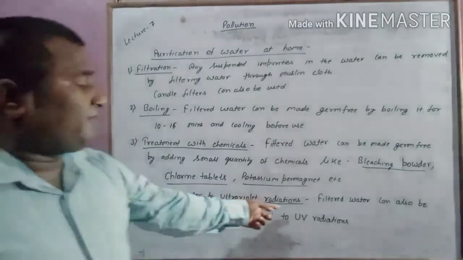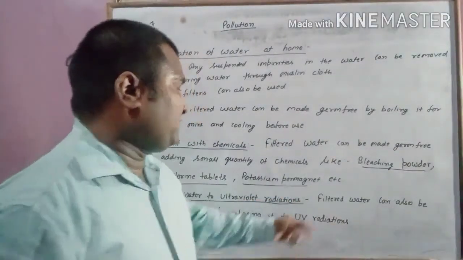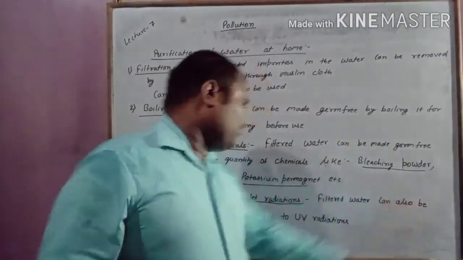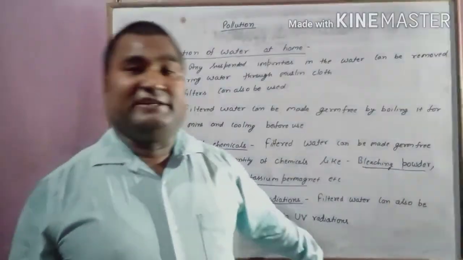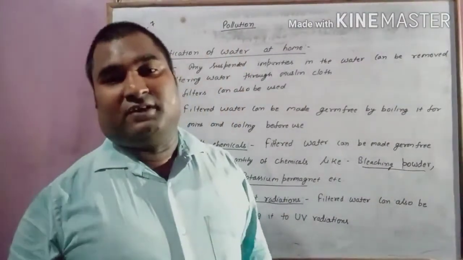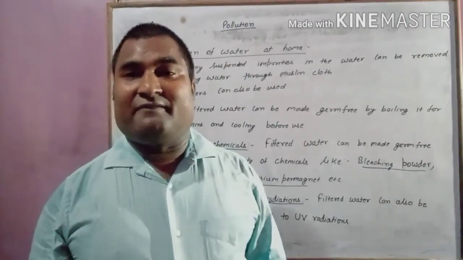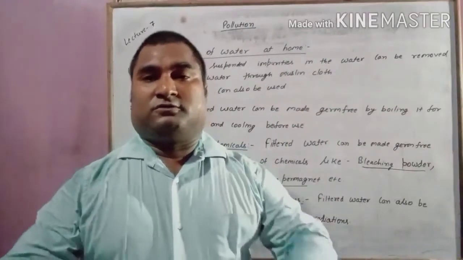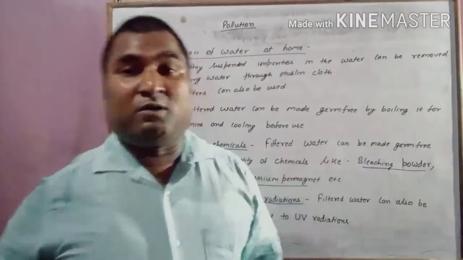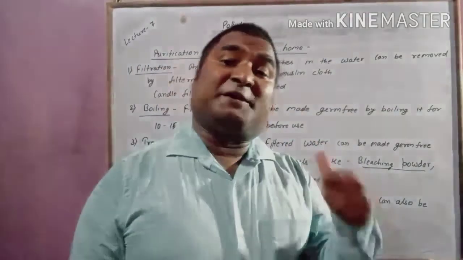Exposing water to ultraviolet radiation, UV radiation. So filtered water can also be made germ free by exposing it to UV radiation. Nowadays the water purifier that we have in our house, the RO, also uses that UV treatment.